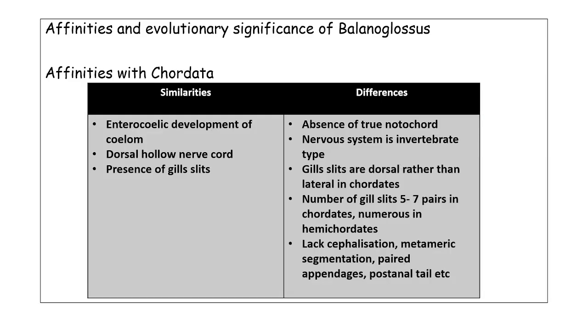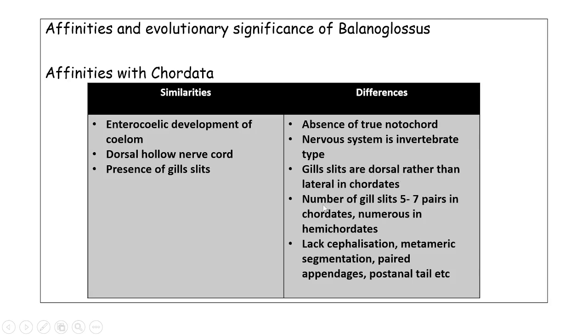Coming to the similarities with the chordates: they have the enterocoelic development of the coelom, then a dorsal hollow nerve cord, and the presence of gill slits. So these are the similarities with chordates. Coming to the differences: the absence of a true notochord. They have only a buccal diverticulum. The nervous system is of invertebrate type. Gill slits are dorsal rather than lateral as in chordates.